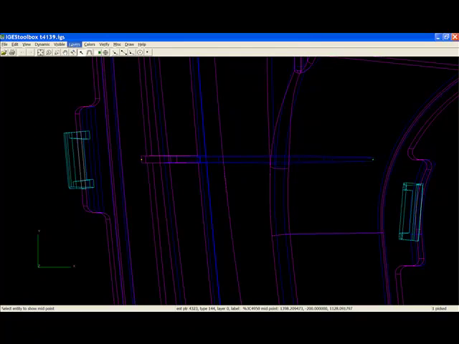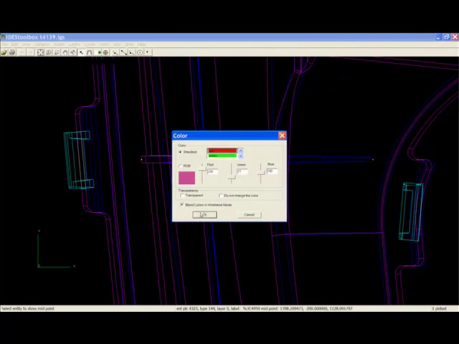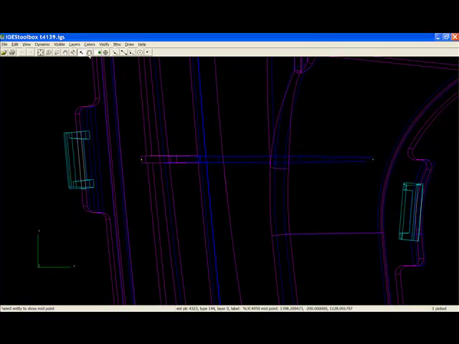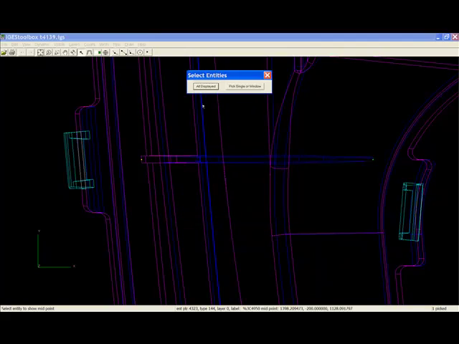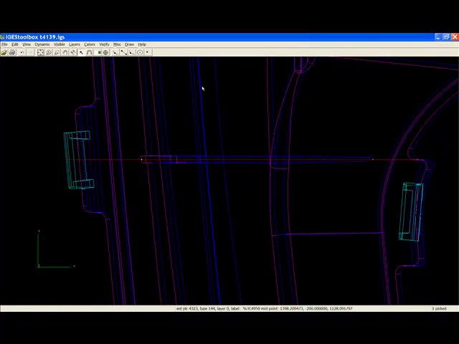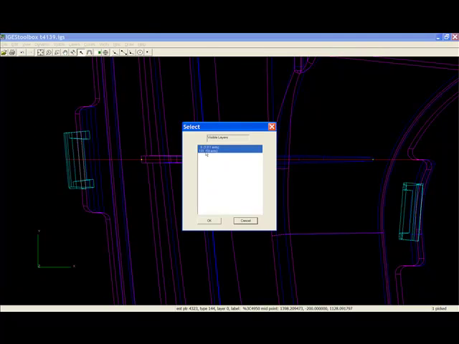Now I'll go up and set the active color. And now I'll go back up to the cut section icon on the toolbar. I want to select the pick option here. The points in the dialog box are based on the points at the locations of the floating points that I placed earlier. I'm going to select the points on the y-axis. I'll simply select all displayed, and my section is cut.